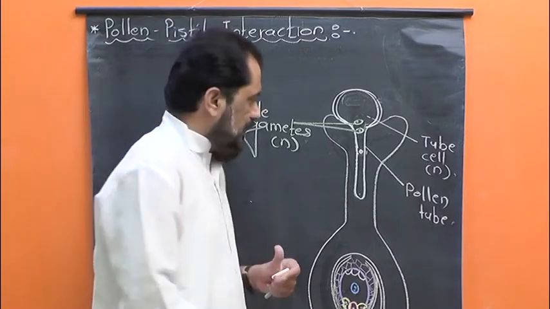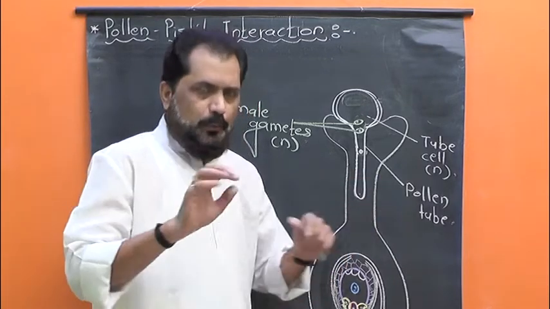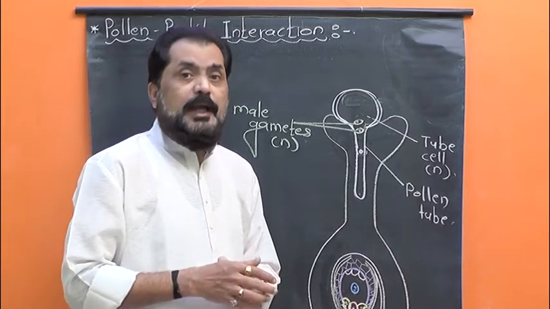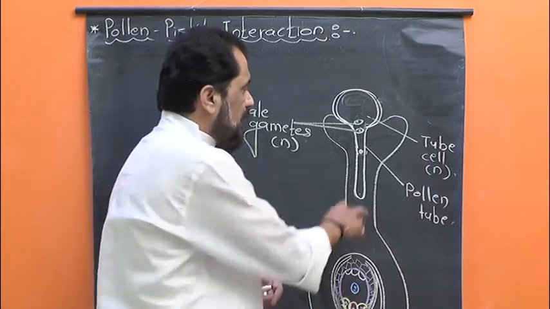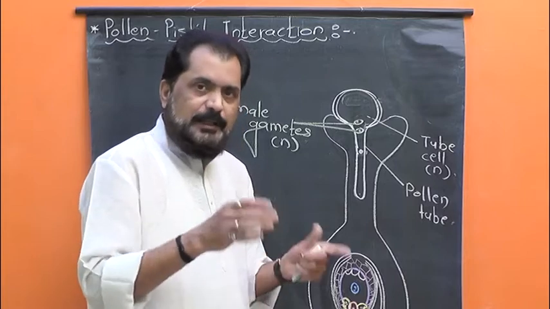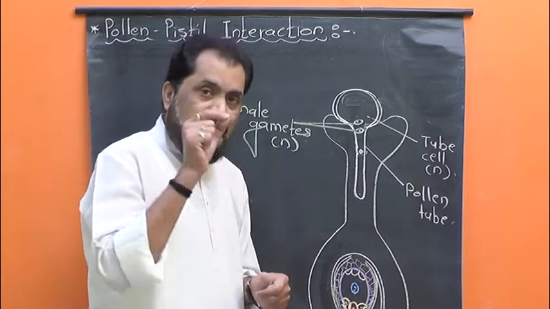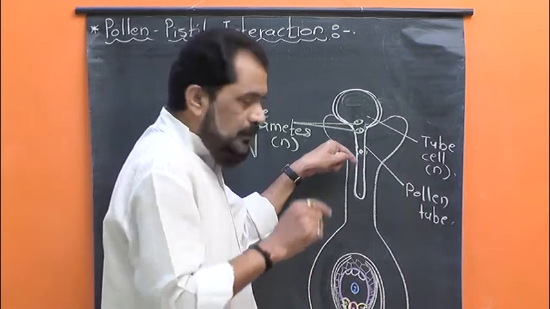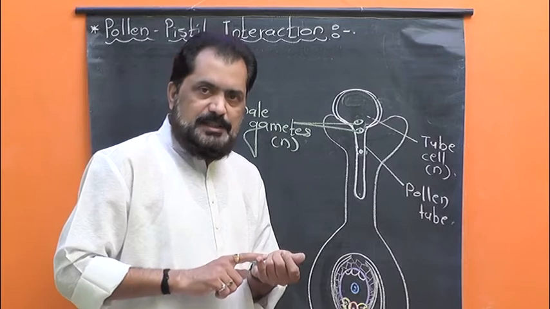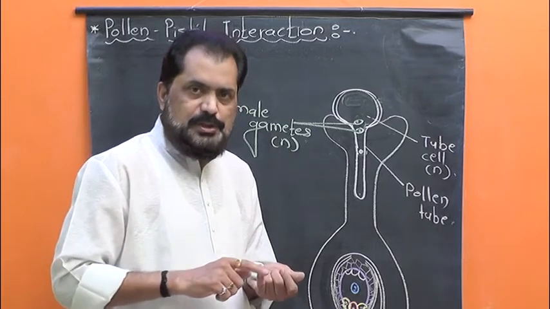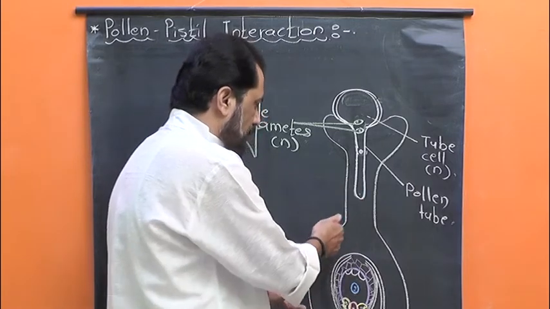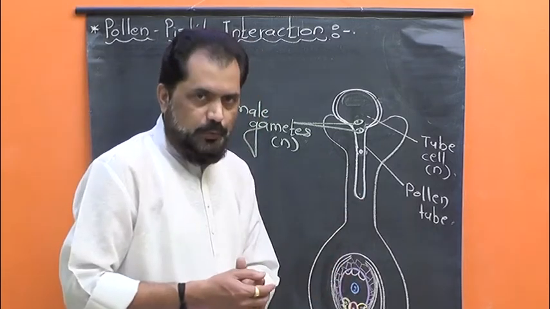In most of the monocot plants and a few dicot plants the style is hollow, but in very few monocot and most of the dicot plants the style is not hollow, it is solid, it is slender. That's why, for the proper penetration and passing of the pollen tube, the enzymes pectinases and hydrolases are produced, which break down the stylar tissue and facilitate the growth of the pollen tube towards the ovule.